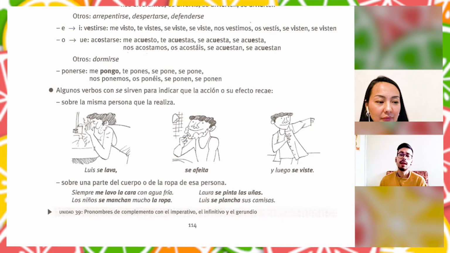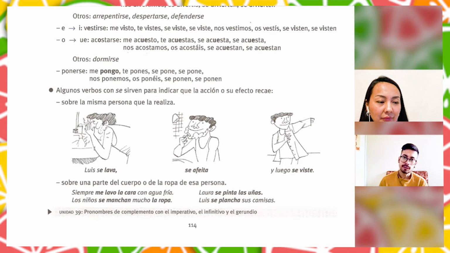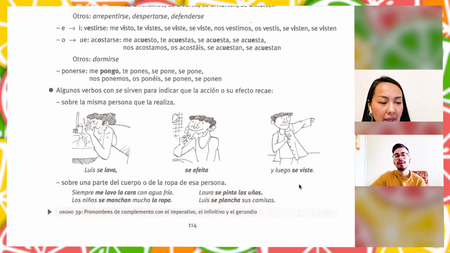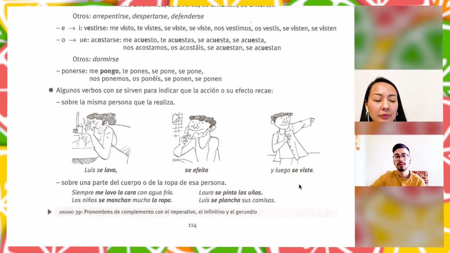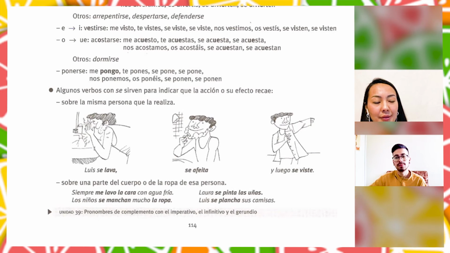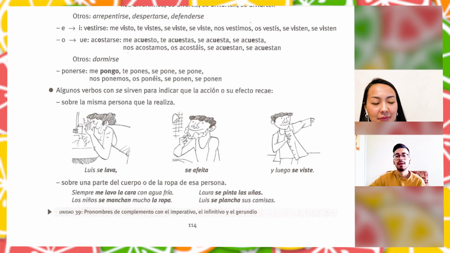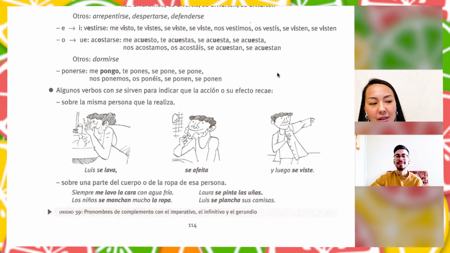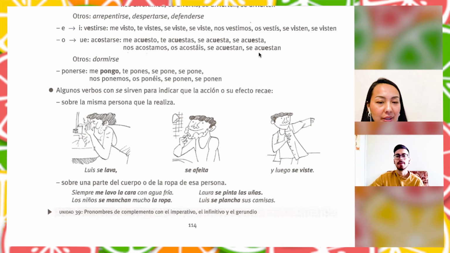And Laura se pinta las uñas, for example. Laura herself paints her nails. And Luis se plancha sus camisas. Luis himself irons his shirts. Okay, guys, it's easy to understand because in English we also have herself, himself, myself, and so on.